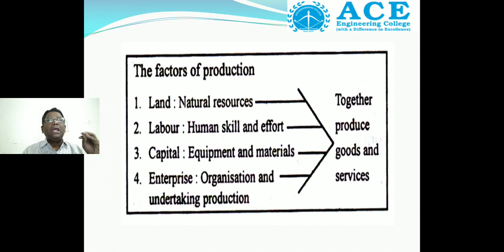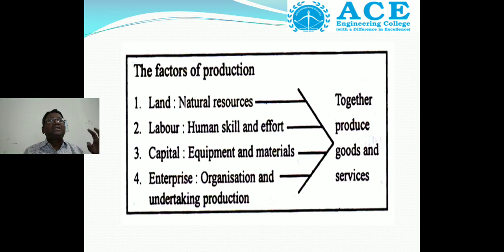So what are the factors of production? Land, labor, capital, enterprise. Land is a natural resource and we pay rent. Labor, we pay the wage or salary. Capital, we pay some interest. Organization, we get some profit.